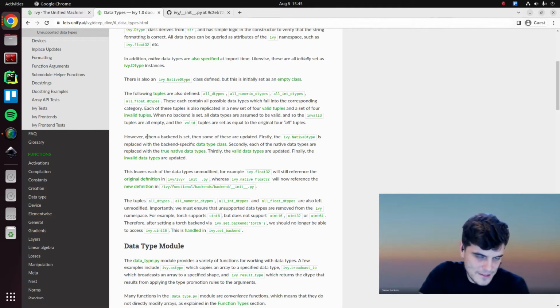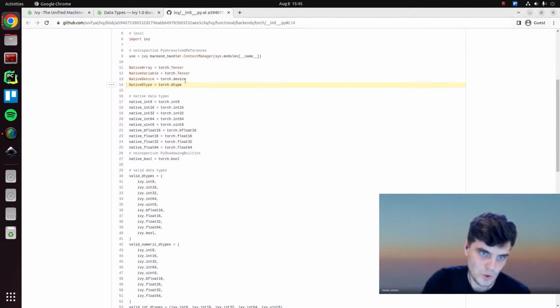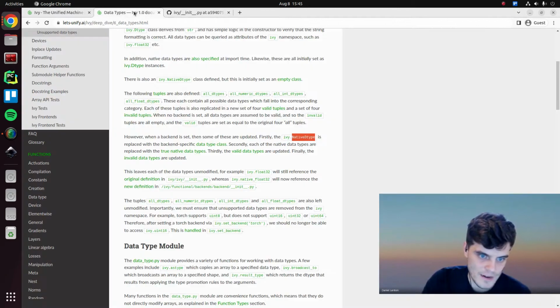And then this is what I touched on just a moment ago. When a backend framework is set, then some of these are updated. So as I said, firstly, the native data type is updated with a backend specific data type class. In this case, for example, we have torch data type, which overwrites it.